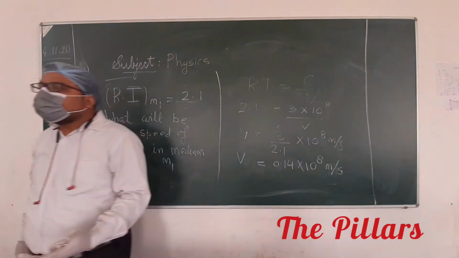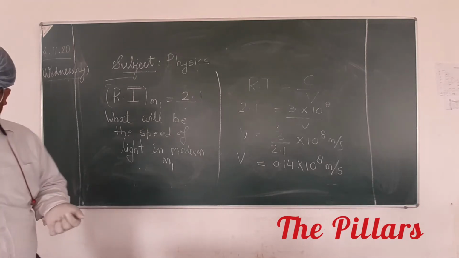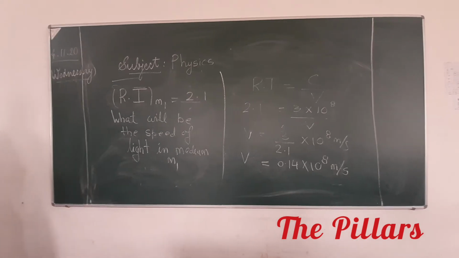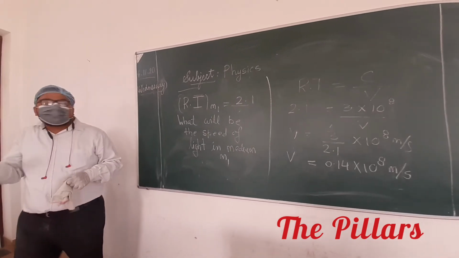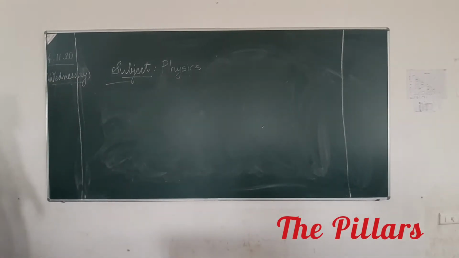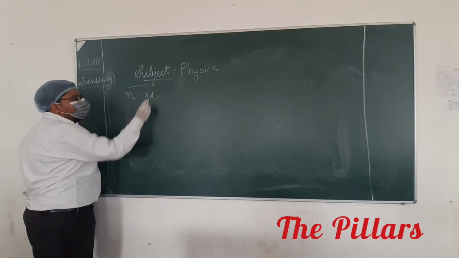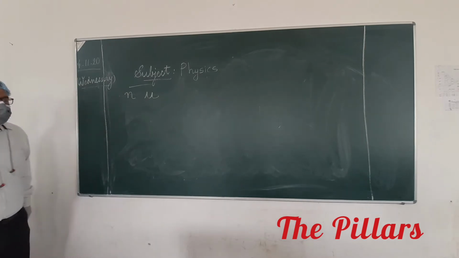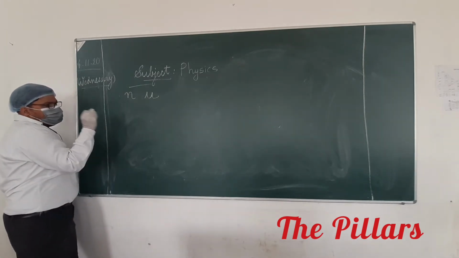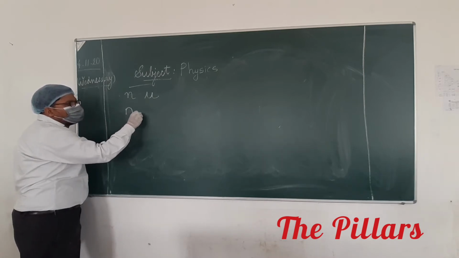So, if you know the refractive index of the medium, you can calculate the velocity of light in that particular medium. It is very simple. Do you have any problem with this? Okay. Now we will go for relative refractive index. I had told you that refractive index is denoted by N or nu. It is either this or this. This is called nu and this is called N. For relative refractive index, suppose I am writing N21.